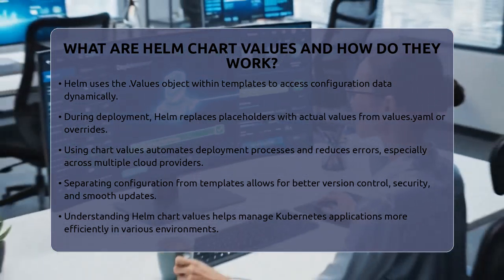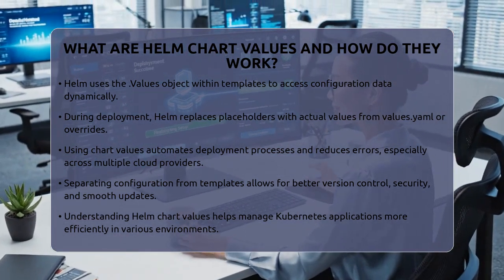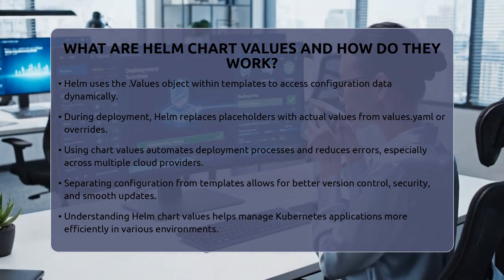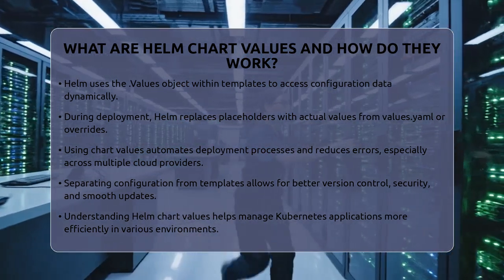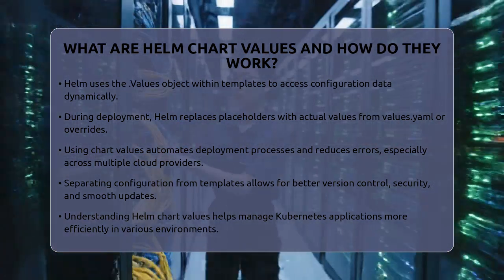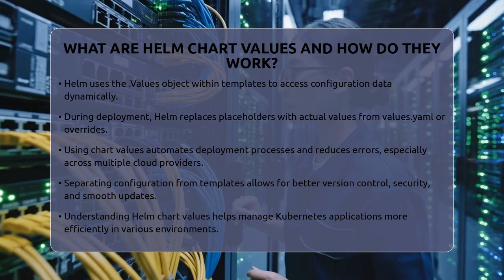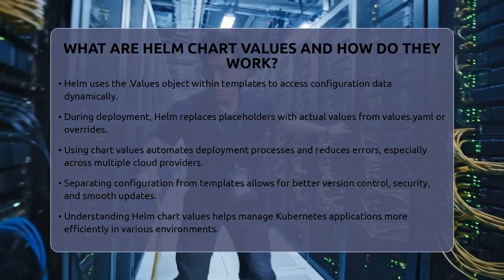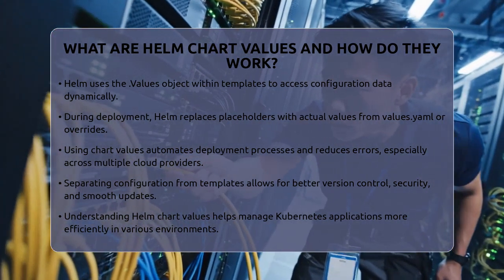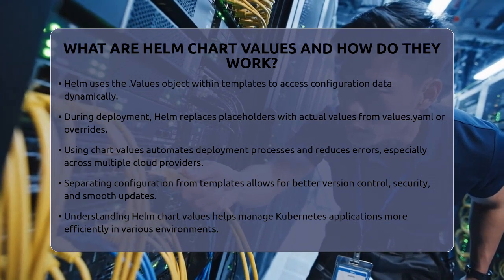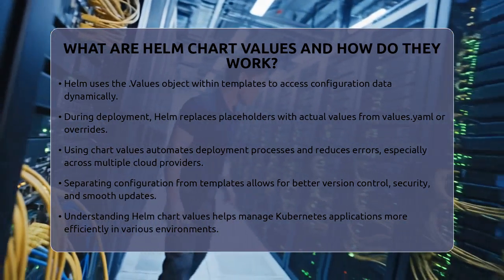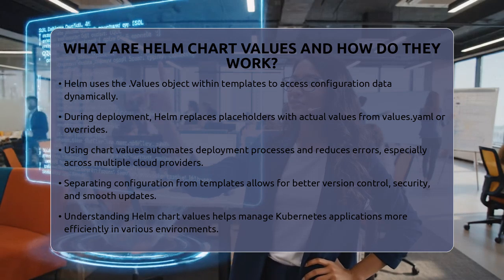In short, Helm chart values are the key to customizing and managing Kubernetes applications efficiently. They make it easier to deploy the same application in various environments, keep configurations consistent, and automate updates. Whether you are working on a small project or managing a large cloud-native infrastructure, understanding how these values work helps you stay in control of your deployments.